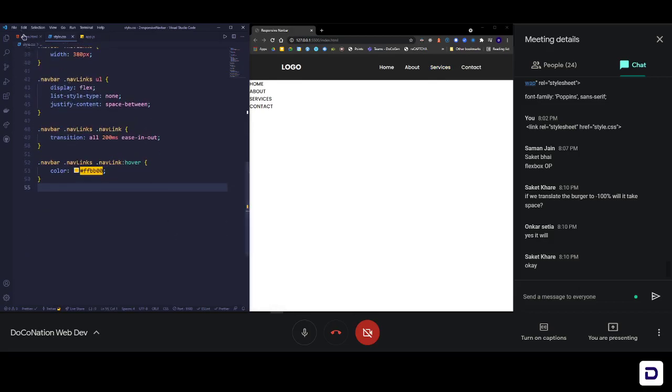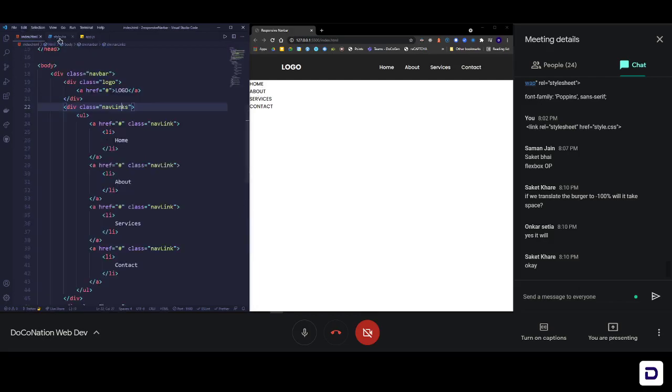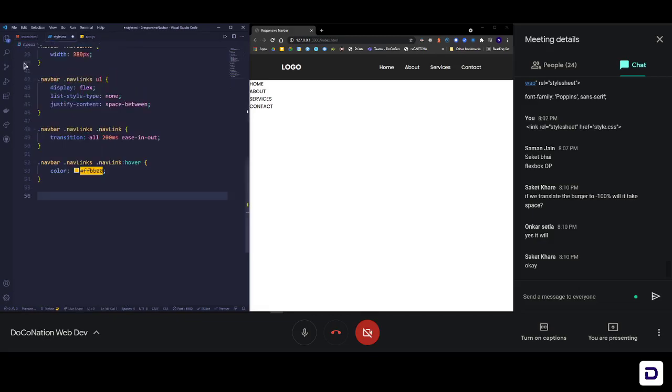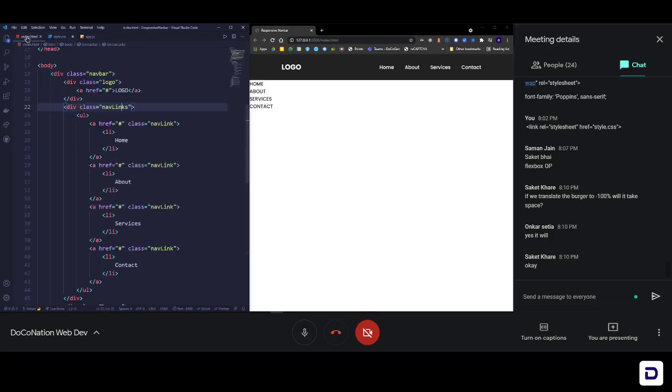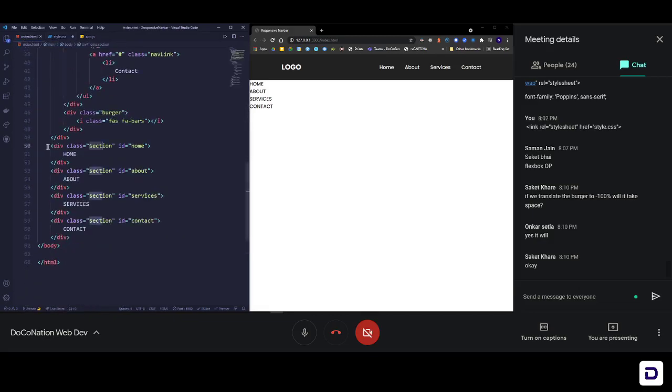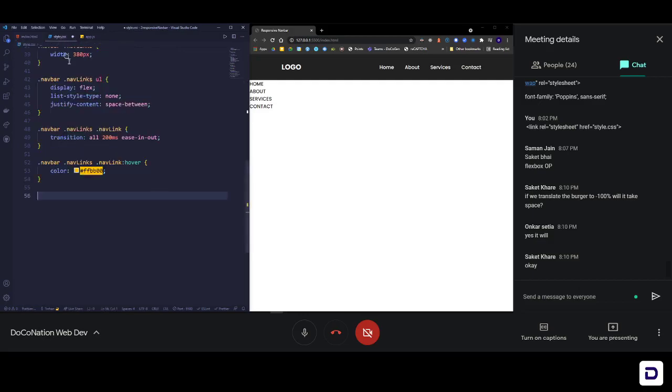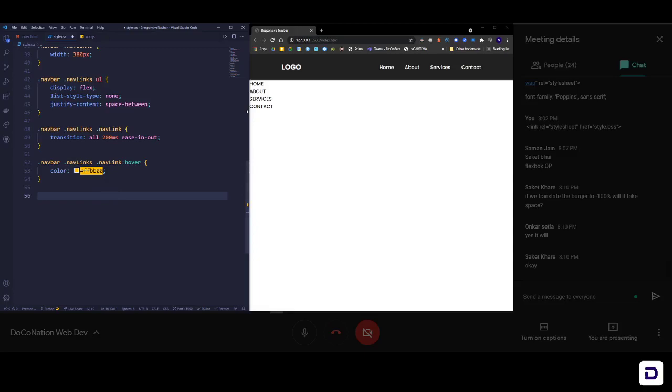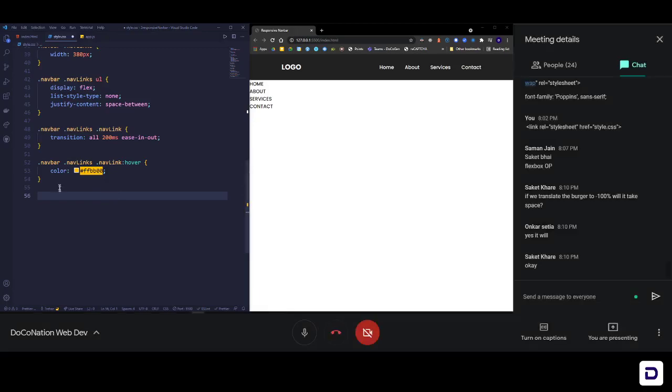Or should we style this section first? Okay, let's style the section first. So basically what I did here was that I made a class of section for everything. What I want is that every section should be 100% width and 100% height, so that it can scroll properly. So let us do that.